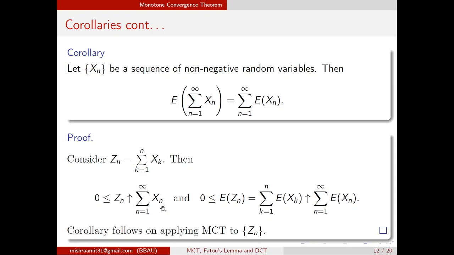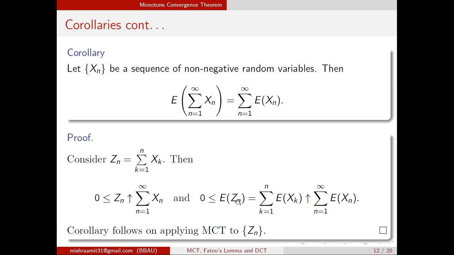Then, since Zn is a finite sum, expected Zn I can write as the sum over k from 1 to n of expected xk. So this will converge to the sum from n equals 1 to infinity of expected xn.